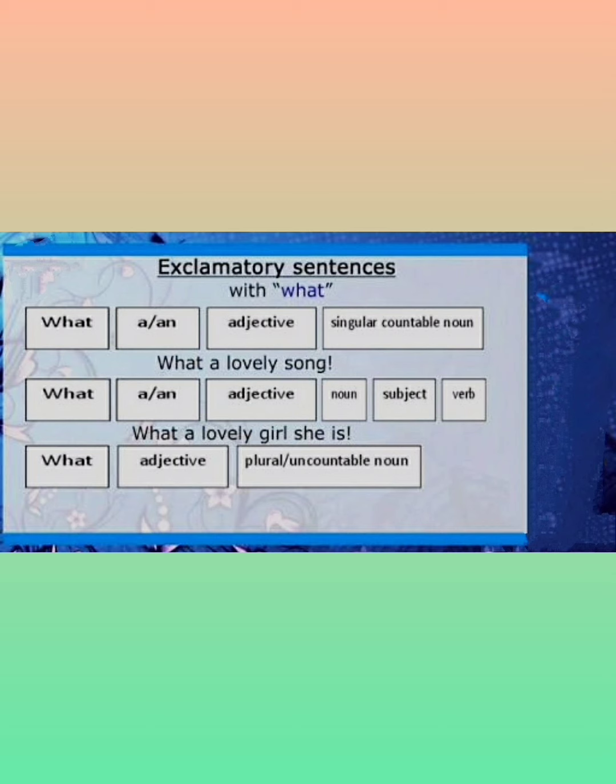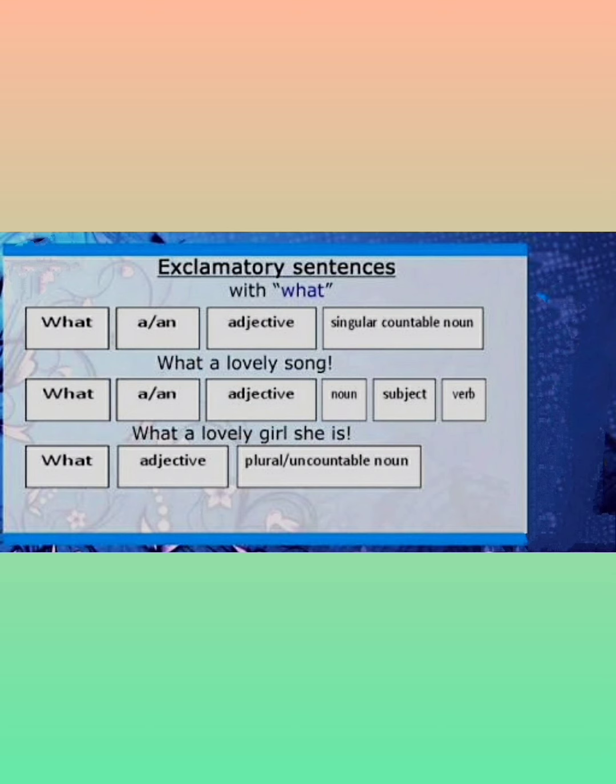What, then you have to write a or an, then adjective, then singular countable noun. For example, "What a lovely song!" Then what, then a or an, adjective, noun, subject, verb. "What a lovely girl she is!" In this way, following this rule of formation, you can frame wonderful exclamatory sentences. And always remember the fact that exclamatory sentences express your emotion. That emotion can be your joy, your happiness, your anger, like that.